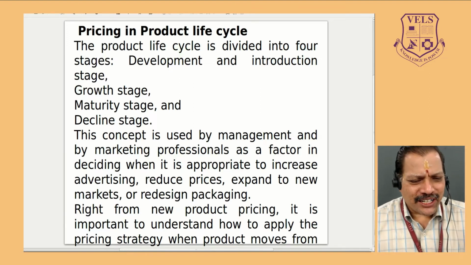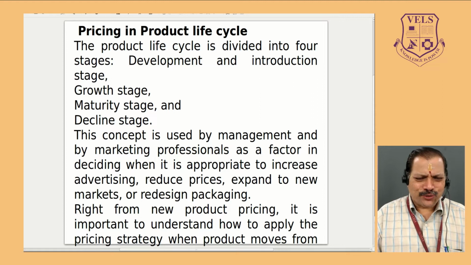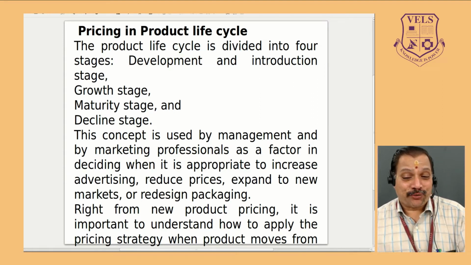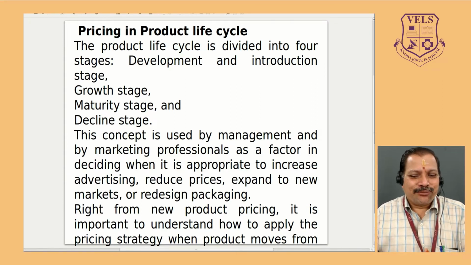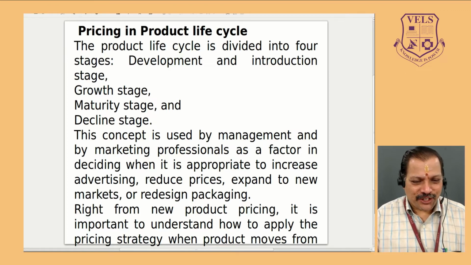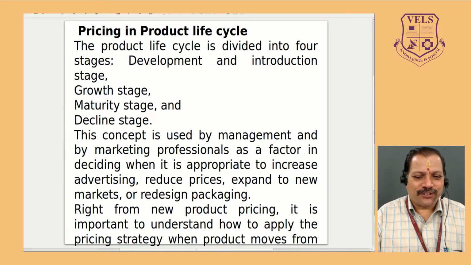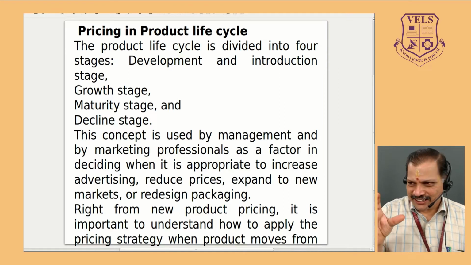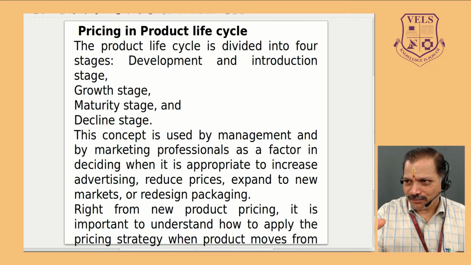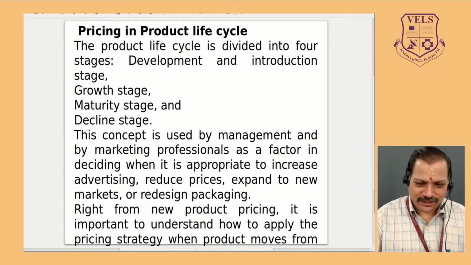Normally, this product life cycle can be used for management by marketing professionals. Why? Because based on the factors of production that we are using and how the product is going to survive in the market, the performance of that particular product will be decided.